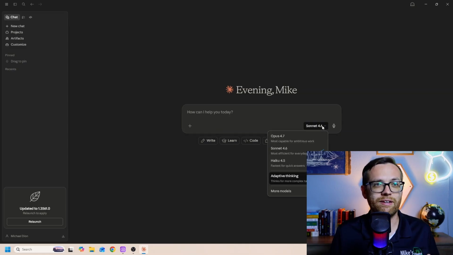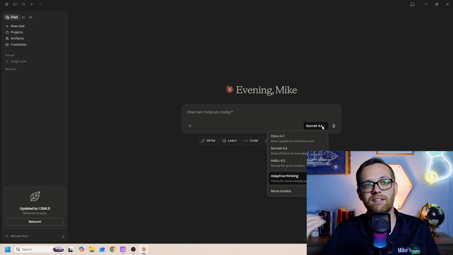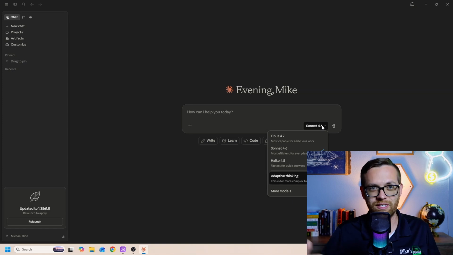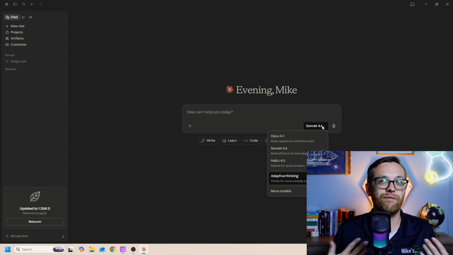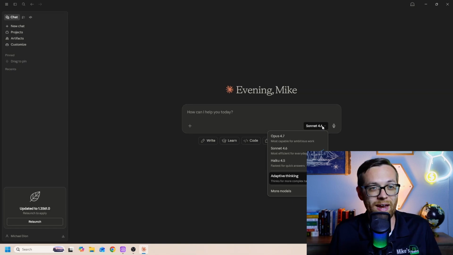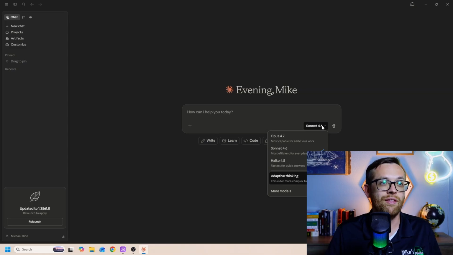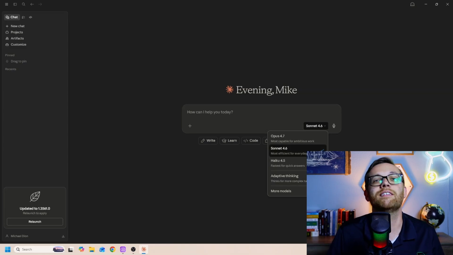There's 3 levels of models, all based on literature. So the fastest model is the Haiku models. Typically, you'll just want to use whatever is the highest number. You see here 4.5, 4.6, 4.7. Those are the versions. Haiku is the fastest, lightest, and in the future, when you're paying for tokens, cheapest. Then you have Sonnet 4.6. This is the middle model.